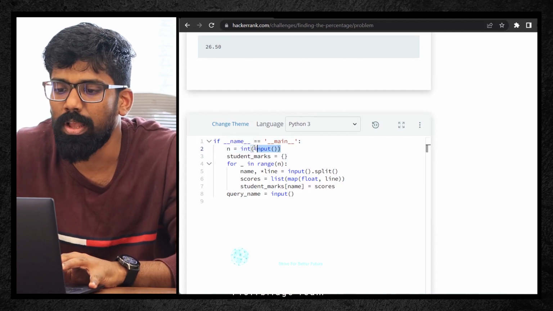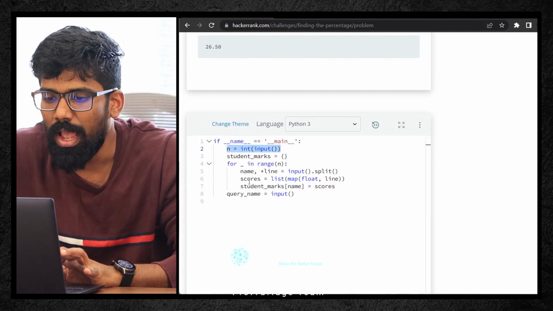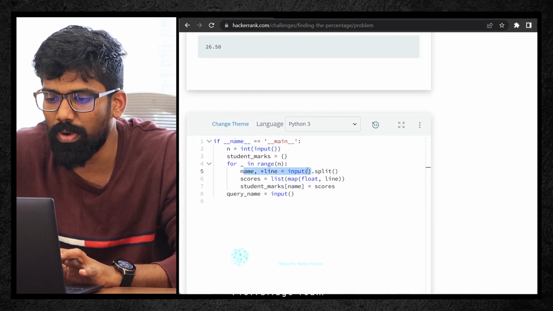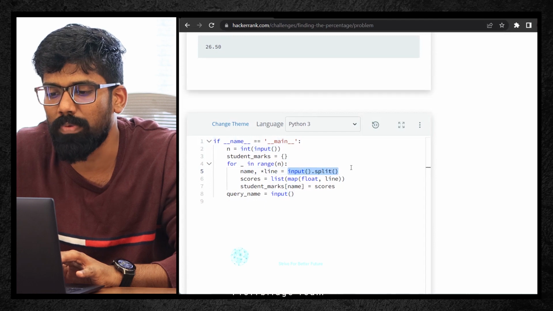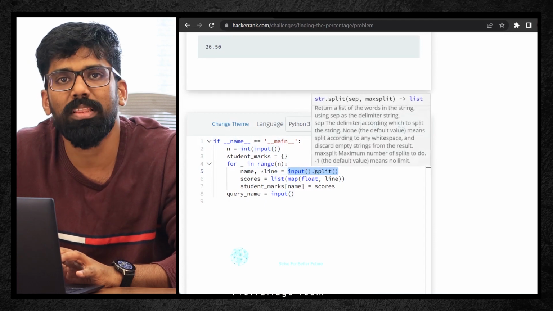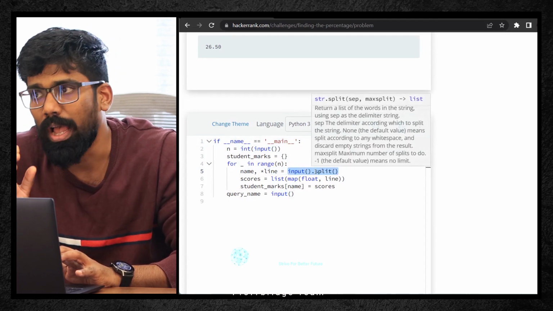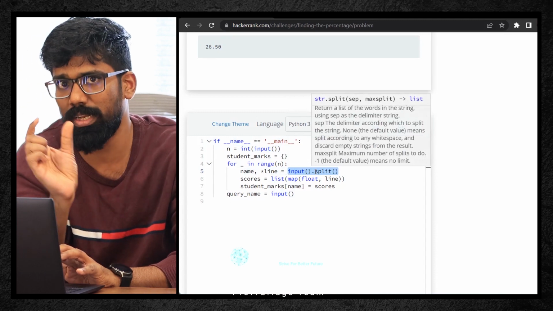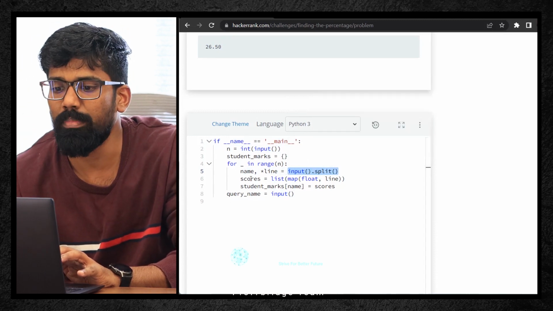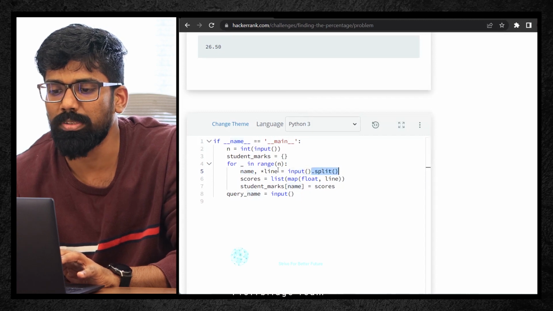You can decide how many students you want. And here, this is an input function, so you need to know how you have to type it. First you have to give the name. Split means that after every space, the tokens will be split. So first it should be the name, which is stored in this particular name variable, and then whatever you type will be stored into this line.